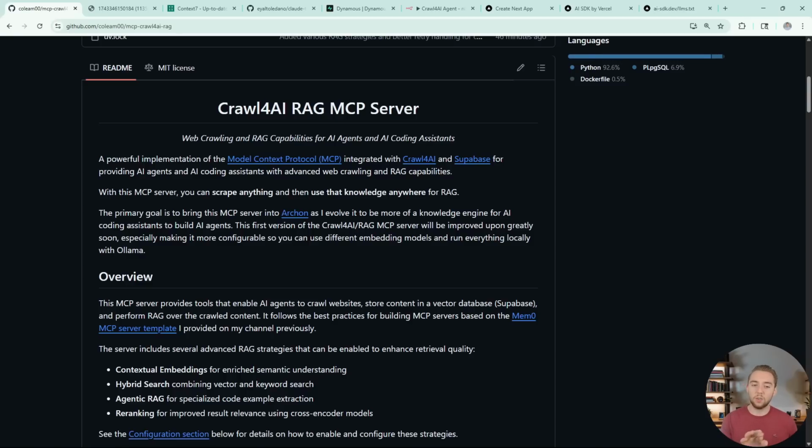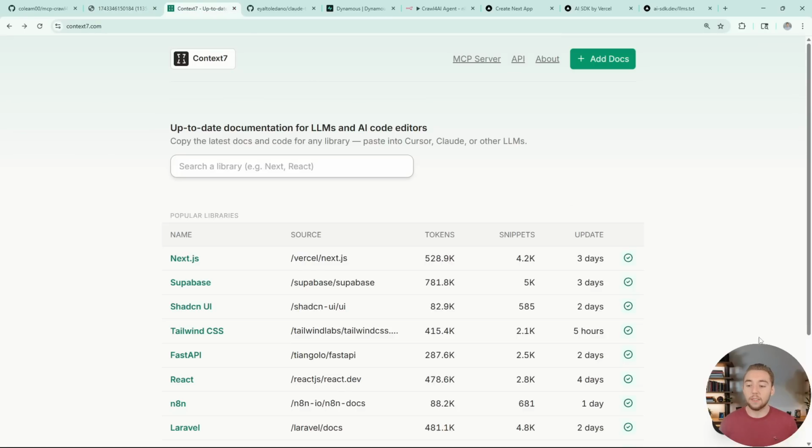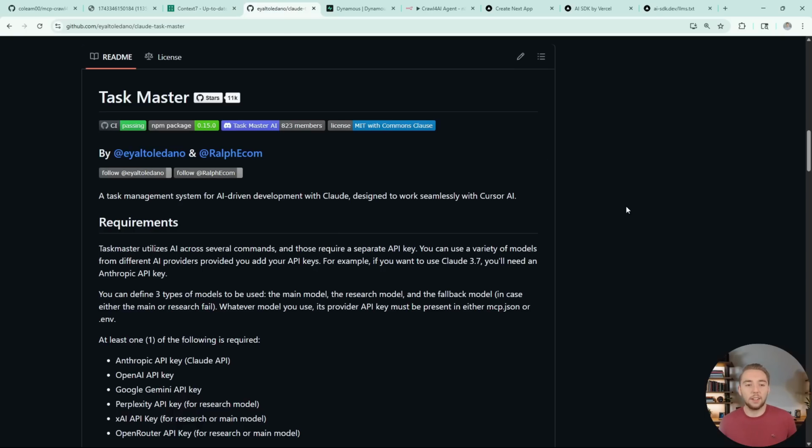Because what I want to do with this MCP server is build it into the next evolution of Archon. And I've shared that a bit on my channel already. But right now we have a lot of disconnected tools to help with our AI coding. We have things like boomerang tasks in Roo Code, which gives us different agents to manage different parts of developing our project. We have Context7 for giving up-to-date documentation to our AI coders. And then we have things like Claude Task Master to turn our AI coder into a project manager as well.